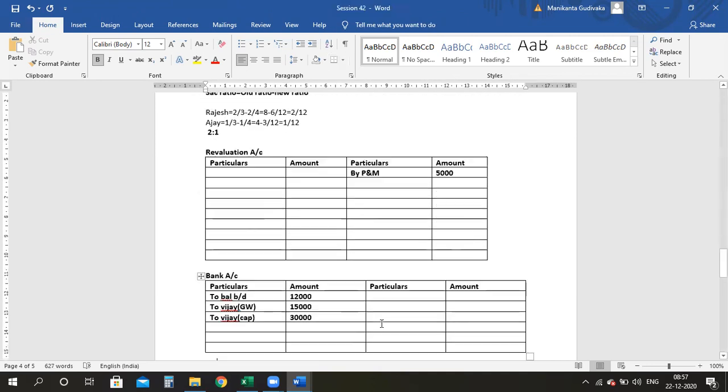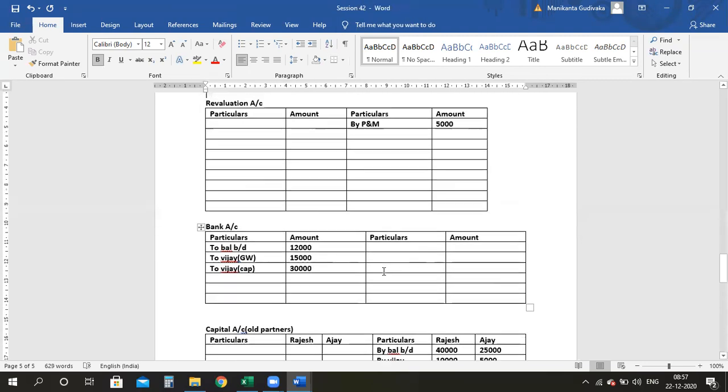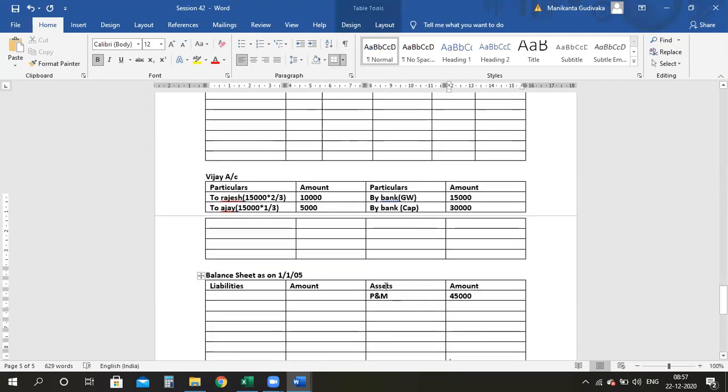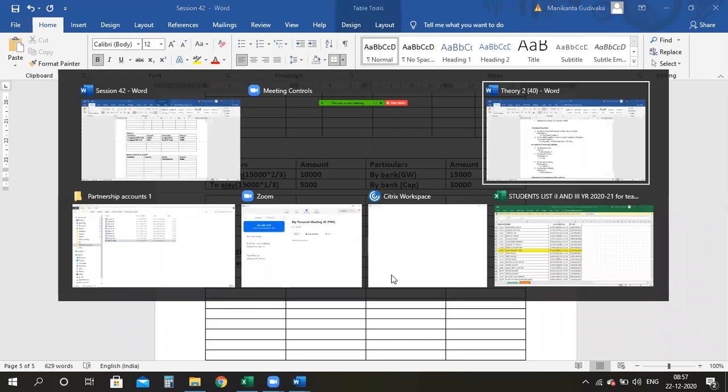Now, where will I complete the double entry? In the balance sheet. Here I will write plant and machinery: earlier it was 40,000, now an increase of 5,000 gives me 45,000. Here I will write 40,000 plus 5,000. Clear? So next one, what is happening?